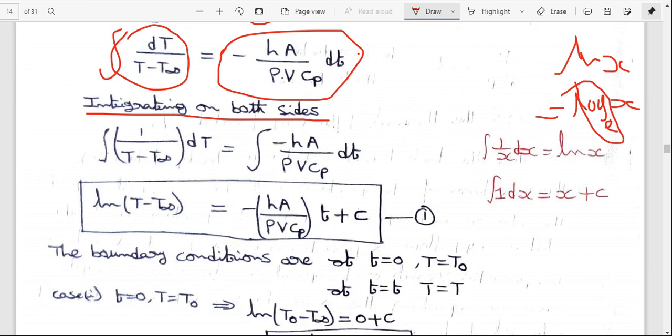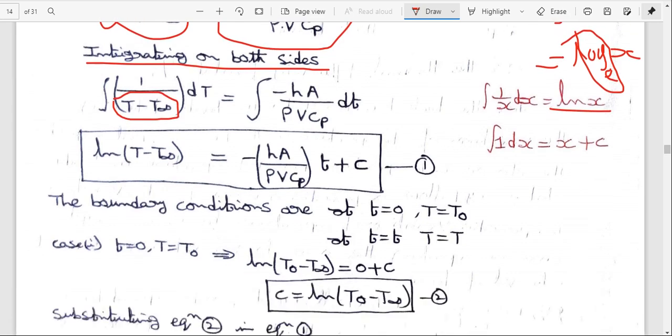Here x means T minus T infinity. So integral 1 by x dx is equal to ln of x, where x is T minus T infinity.